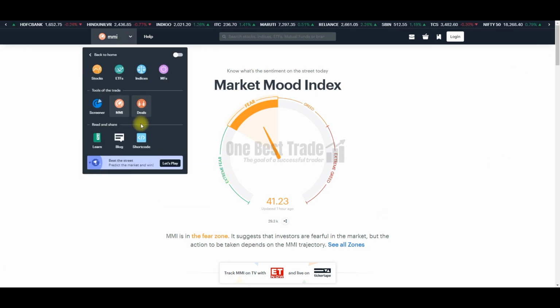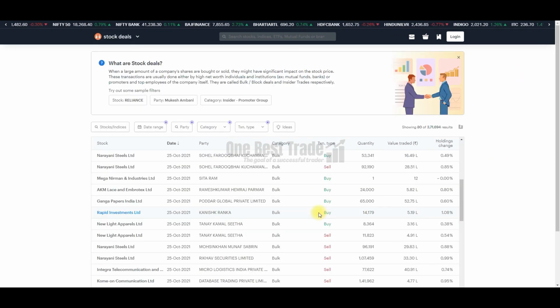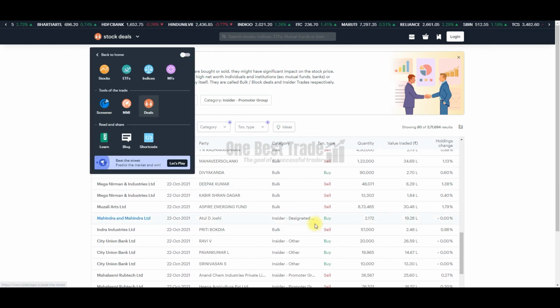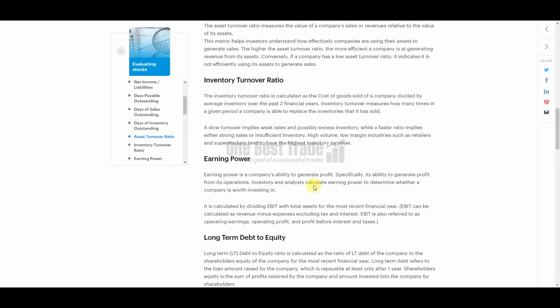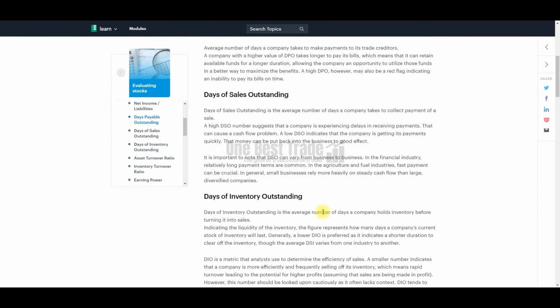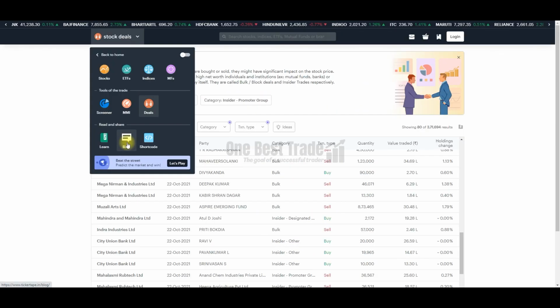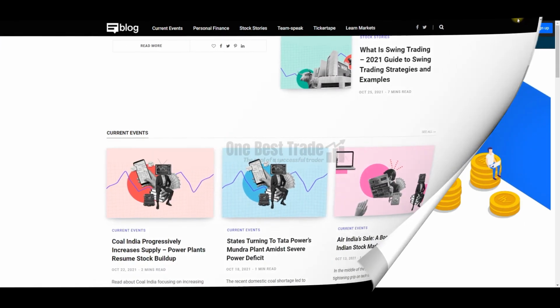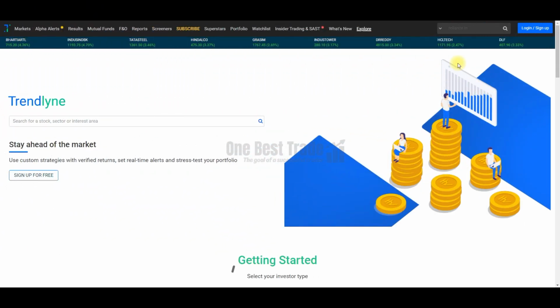The next feature is deals. Here you can see bulk deals and also insider trading details. Next good feature is Learn. In this tab you can find all the good articles about fundamental analysis. Next tab is Blog, where you can find a lot of articles about current events, personal finance and also stock stories. And also next best website is Trendlyne.